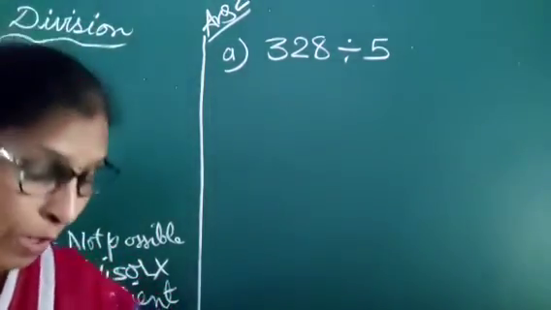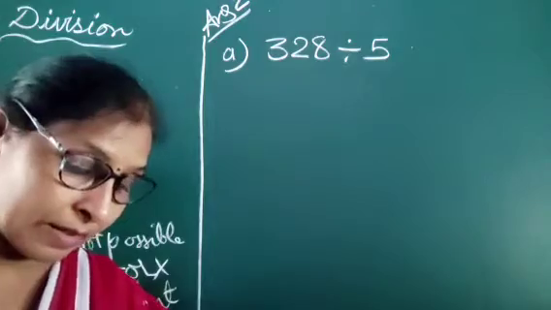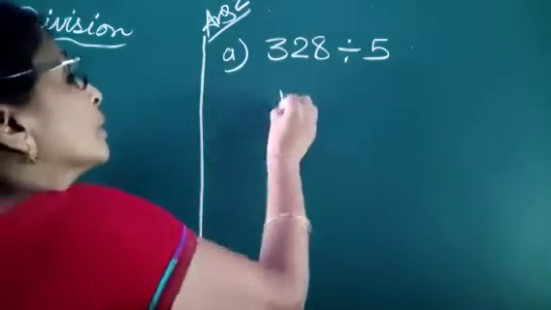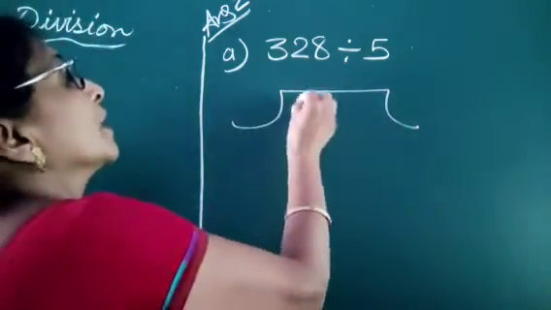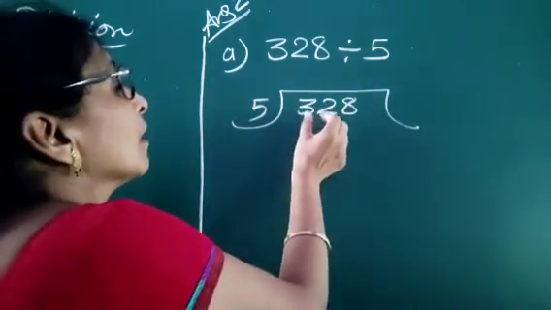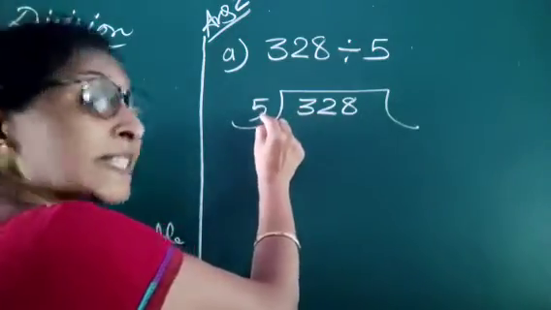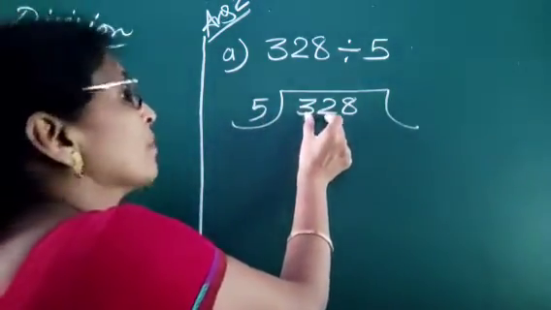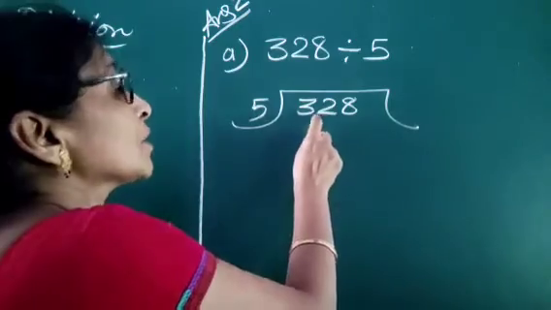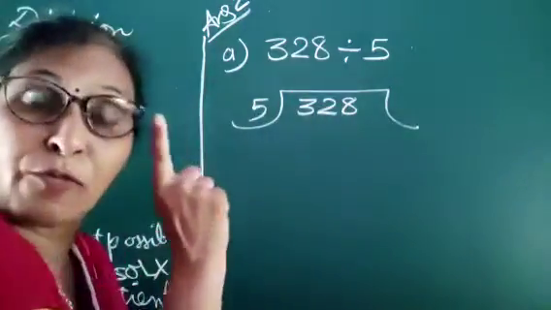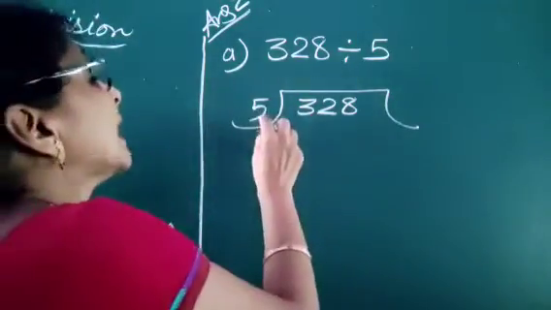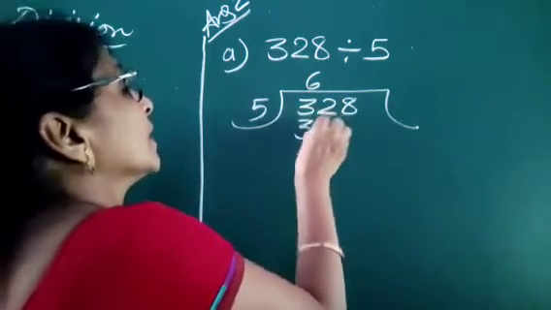Now question number 2: divide and then check whether the dividend is equal to divisor into quotient plus remainder. First we divide. Here we write the dividend, here the divisor. The single digit is less than the divisor, so we take two digits. We tell the table of 5: 5 8s are 40, more than that. 5 7s are 35, also more. Then 5 6s are 30, we write it.